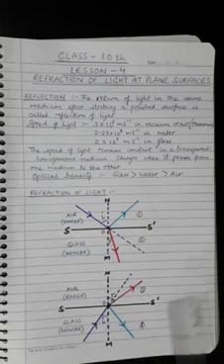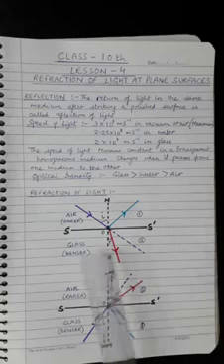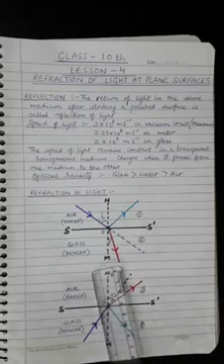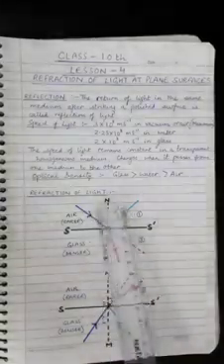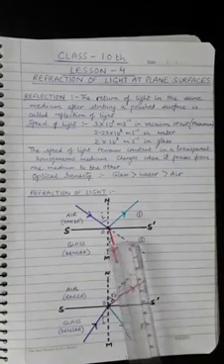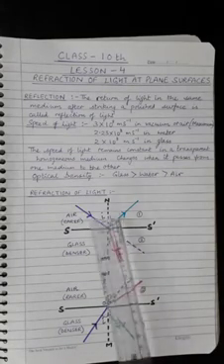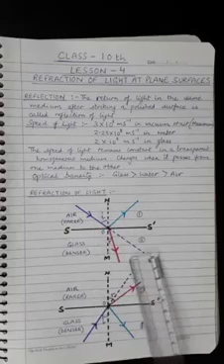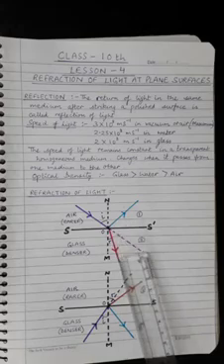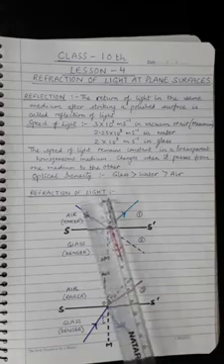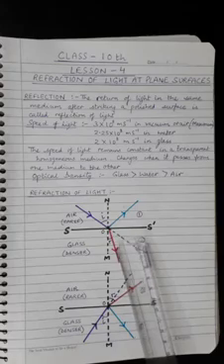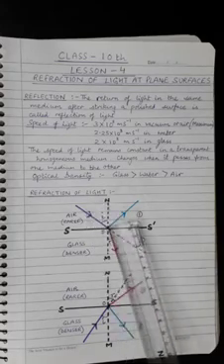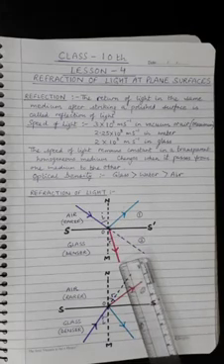Now, it has been observed that there is a difference when light passes from one medium to another medium according to the optical density. When a ray of light travels from rarer medium to denser medium, say from air to glass, like this diagram, it bends towards the normal. See here, this is the incident ray and this is the refracted ray.